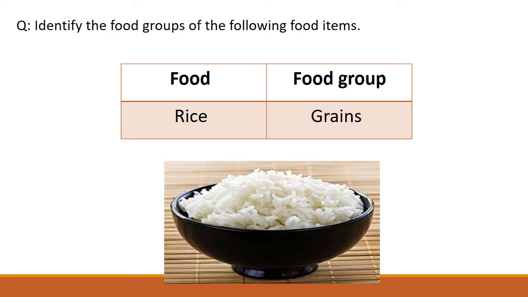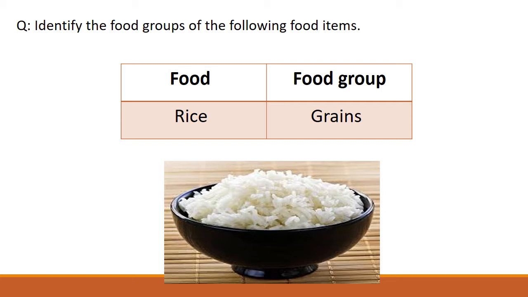So here we have to identify the food groups of the food items that are mentioned here. So students, you have to choose from the 5 basic food groups that you all must know by this time. Let me name them. They are grains, fruits and vegetables, proteins, dairy products, and fats, oils and sugars. These are the 5 basic food groups and we have to choose from them. So let's start. The question is, identify the food groups of the following food items.